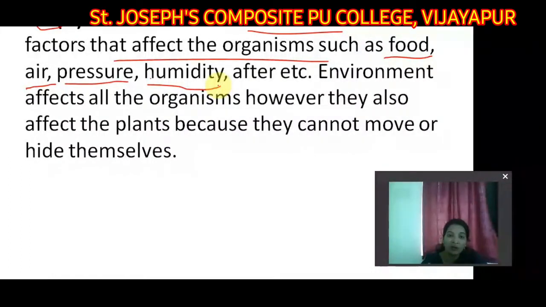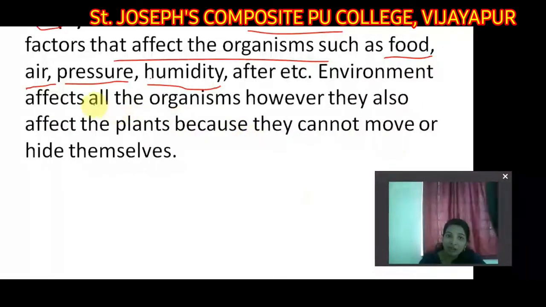See, right now in the present situation you people are seeing that corona. WHO, that is the World Health Organization, also announced that it is getting spread through air also. So we have to wear two masks, one is cloth, one is N95 mask. Like this, through air also some diseases may come. So somatic variations may take place due to air, and also due to pressure and due to humidity in the atmosphere, right? If the humidity is more, we feel more thirsty and that means we drink more water, right? So that is how all these changes will affect the body.